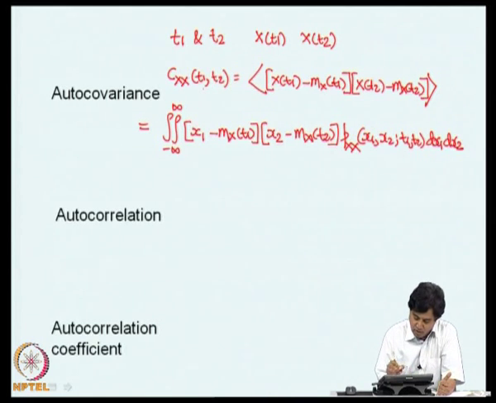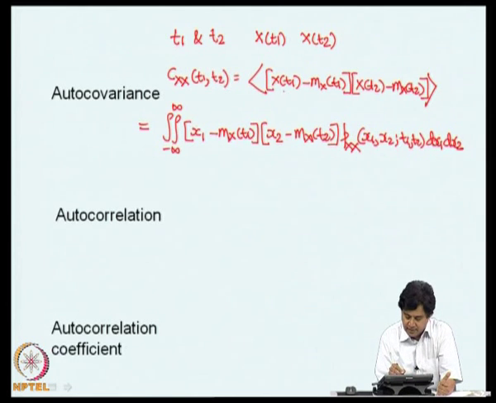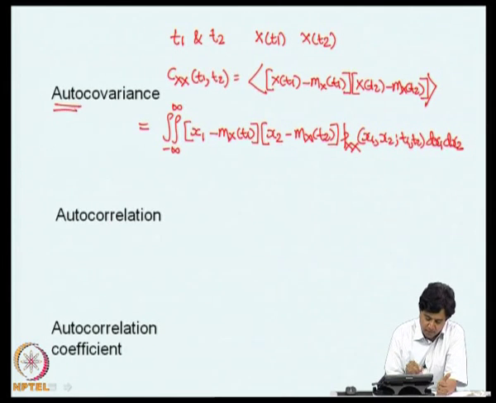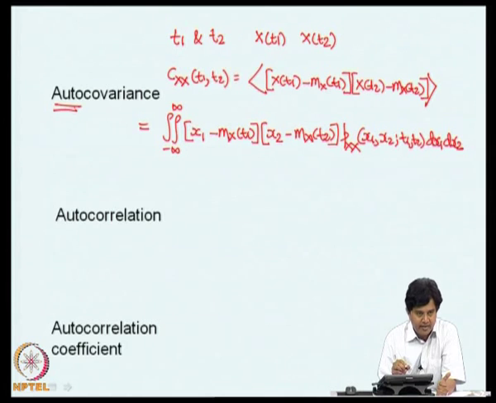This t1 and t2 appear, they basically connote the fact that we are looking at the random variable x of t1 and x of t2. The word auto in autocovariance refers to the fact that we are getting two random variables and both these random variables are originating from the same random process x of t.